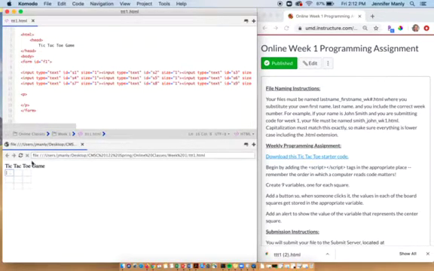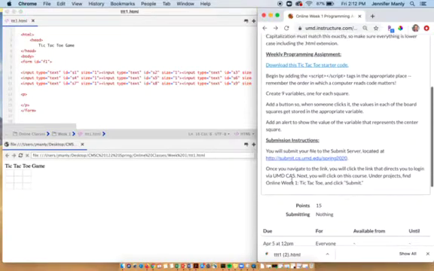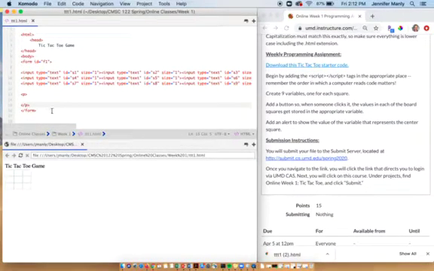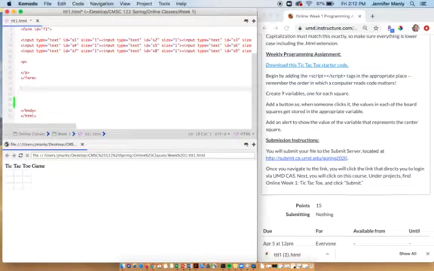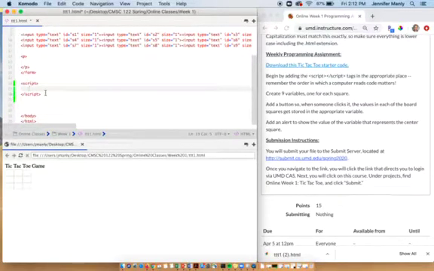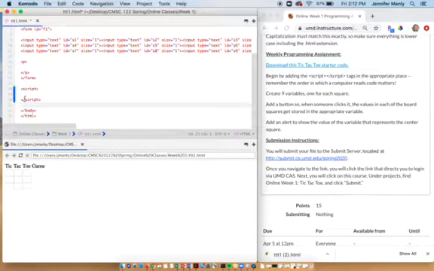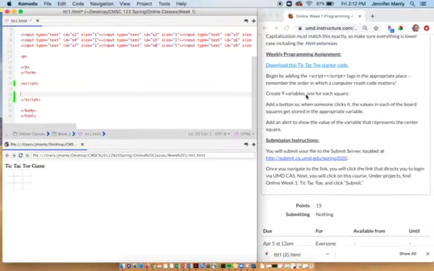All right, so the first thing it tells us to do is add the script tags. So we are going to do that underneath our form. So number one, make sure that you are not adding your script tags within the form. You want them to be separate, but still in the body. Okay, so we've got our script tags, and then you could create the 9 variables, but I think what a lot of people need help with is figuring out how to add a button.